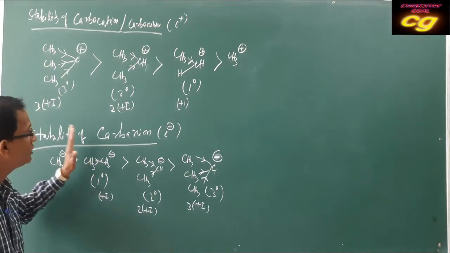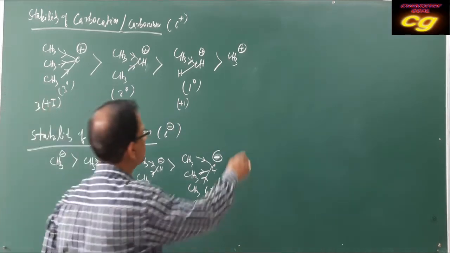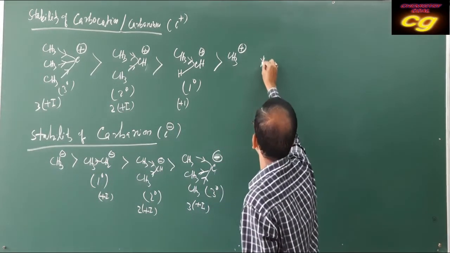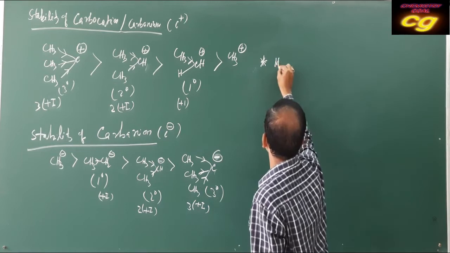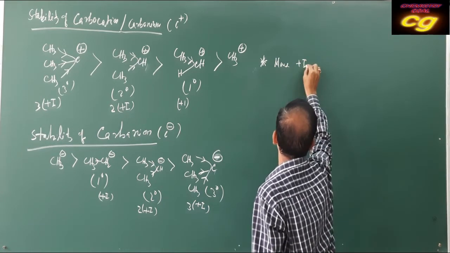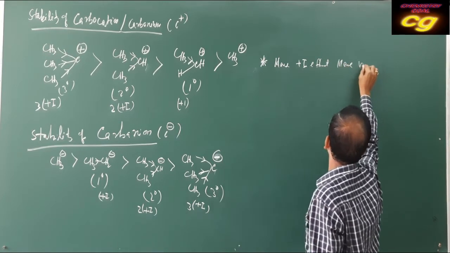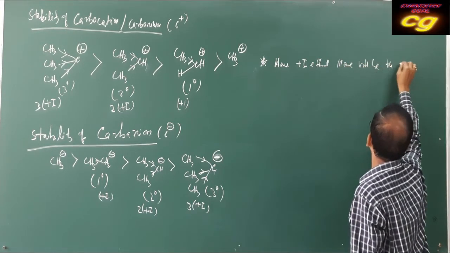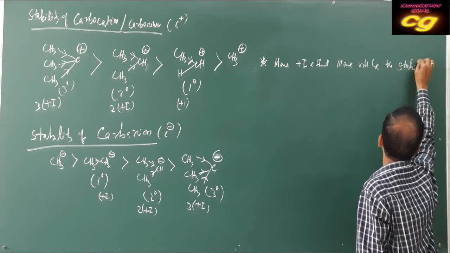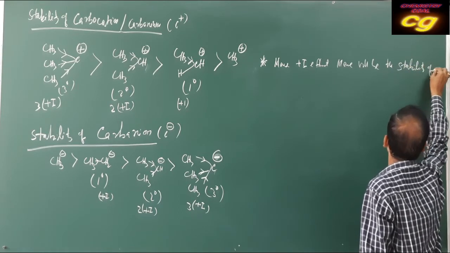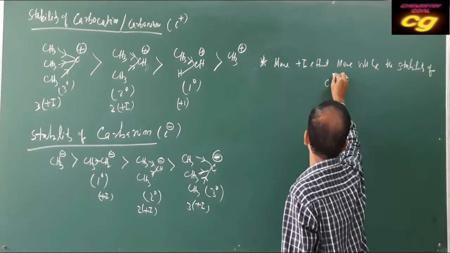The conclusion is: the more the plus I effect, the more will be the stability of carbocation.